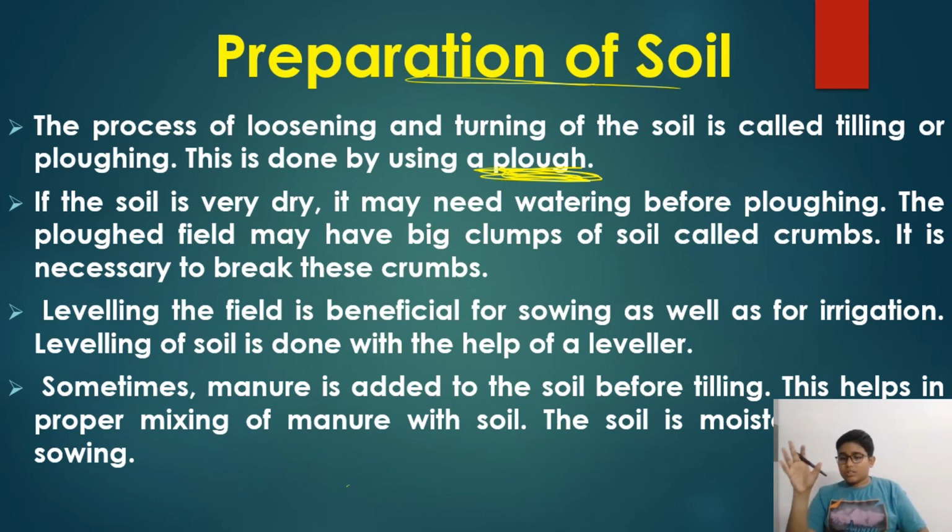Sometimes before tilling, tilling means plowing. Before plowing the soil, some farmers add manure or fertilizer, because when the field is plowed they all get mixed into the soil, and before sowing the seeds the soil is full of nutrients and minerals. So some farmers do it like this.